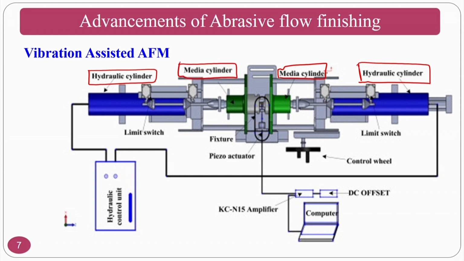This is the workpiece region, coupled with a vibration source, that is a piezo actuator, so that vibration is given to the workpiece and axial motion is given to the medium. What will happen?